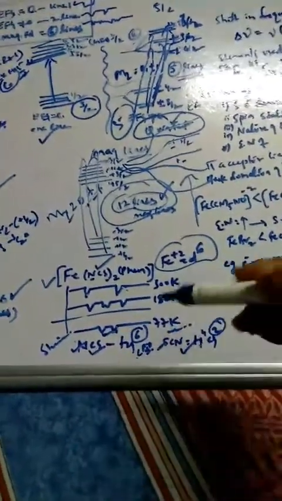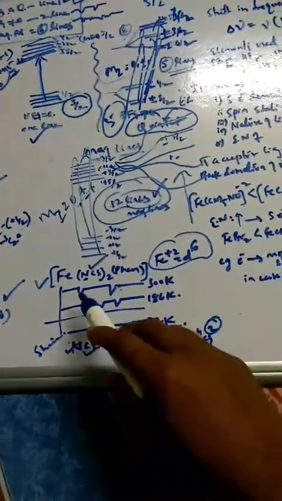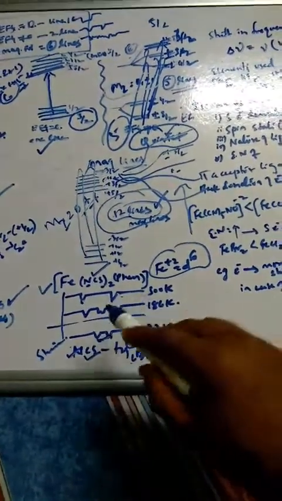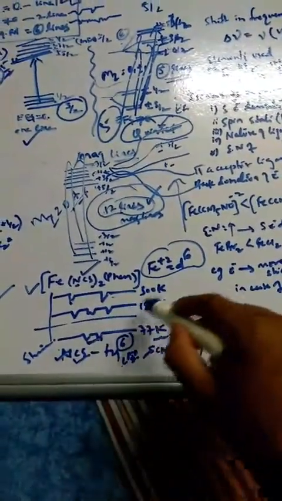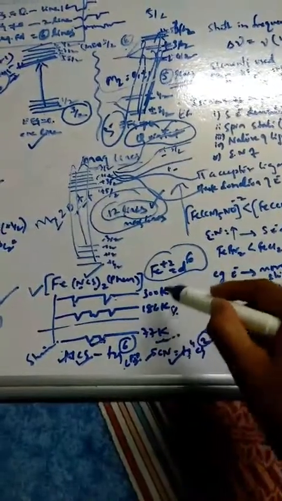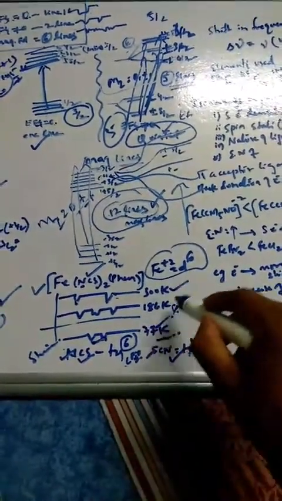Depending on high spin and low spin, we can see this shift, but this is a typical case they are giving you. So two things we can judge from the nature of the ligand. Similarly, you can see here a shift in the frequency.